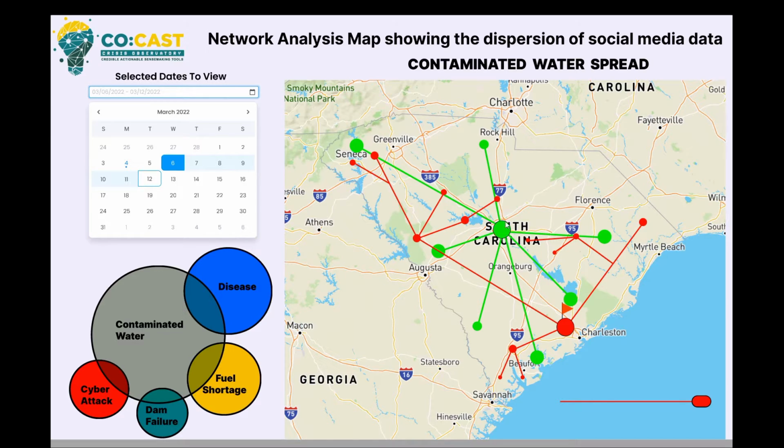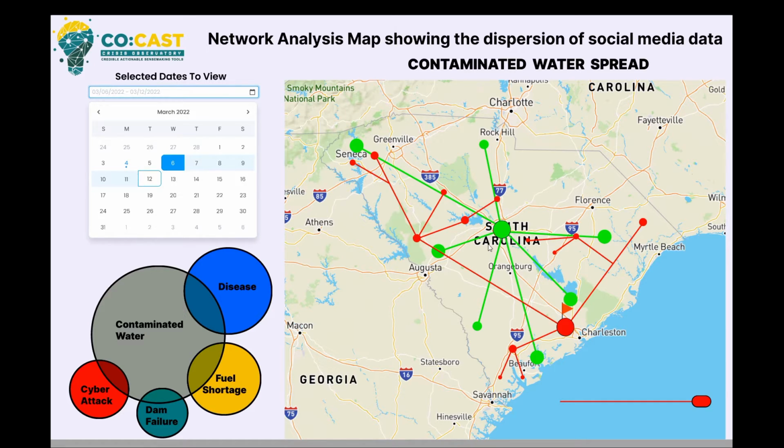This could either be other potential low credibility pieces of information. So for example, if there was some misinformation about disease spread that Eric was interested in, if it seemed to have any connection to the contaminated water spread or was spreading to the same areas, he could overlay it to examine the distribution of that information and how it relates to the information about contaminated water.